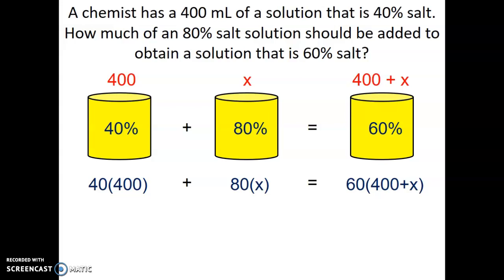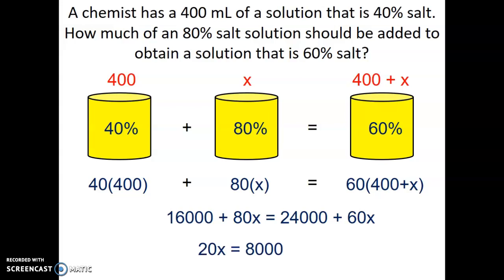All right, so you have 40 times 400 gives you 16,000. 80 times X is 80X, and then 24,000 plus 60X. So this is going to be your equation. From here, all you're going to do is combine the like terms again, and then solve for X. All right, so the 16,000 gets subtracted to the right. The 60X gets subtracted to the left. And you get 20X equals 8,000. Divide by 20, and you get X equals 400 milliliters.